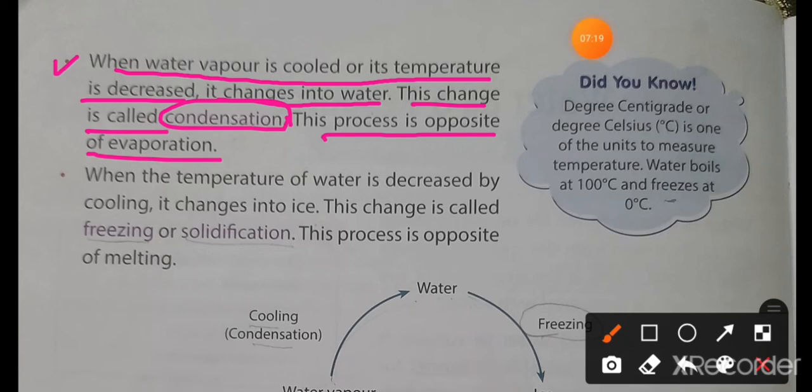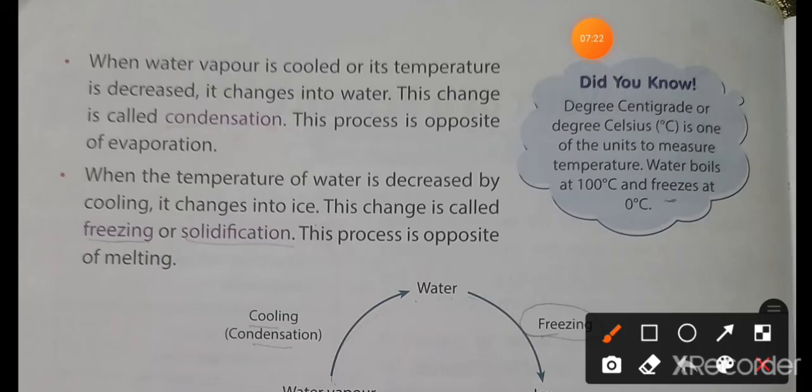You must have seen that when you put your hand or palm over a hot water glass or the teacup, after some time what happens? We find some water droplets on our palm.